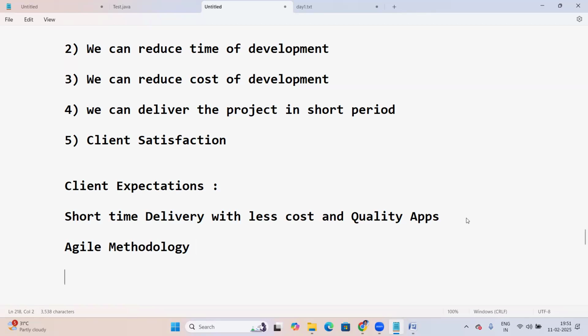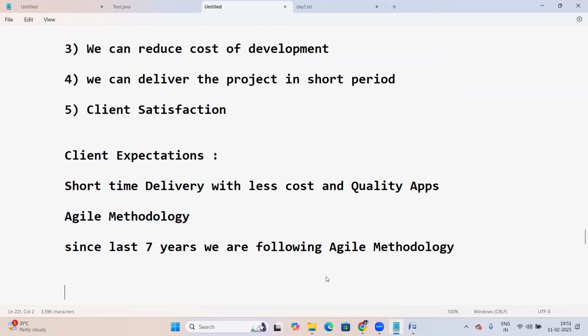Previously, we had different project development methodologies, like waterfall methodology and spiral methodology. Those are outdated now. Since the last 7 years in our company, we are following agile methodology completely. Let me explain what agile methodology is, just 5 minutes.